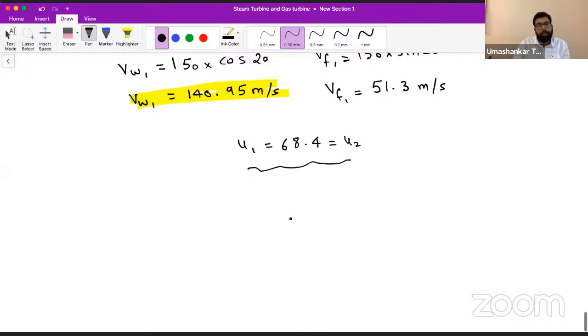Can you tell me the value of VF2 now? VF2 is equal to 0.78 into U2. What is VF2?